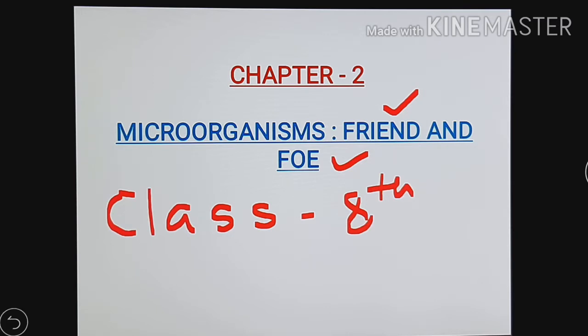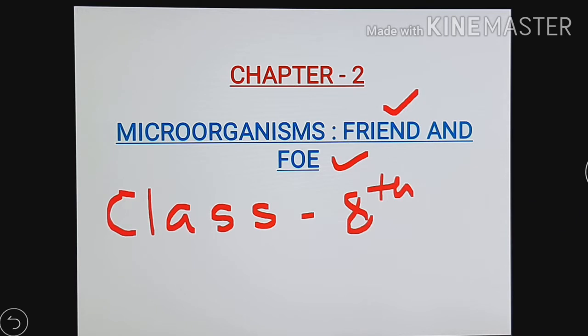How they are harmful we are going to learn in the chapter, as well as how they are our friend, helpful and useful. So these two points we are going to learn in this chapter.